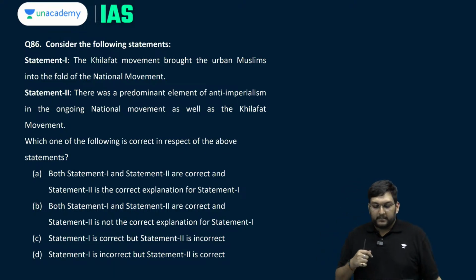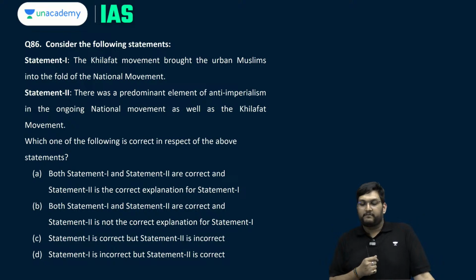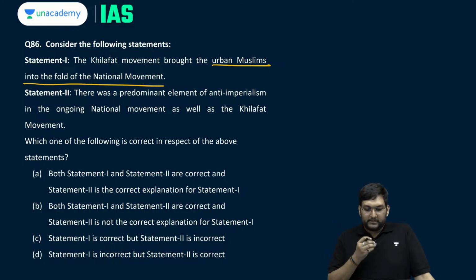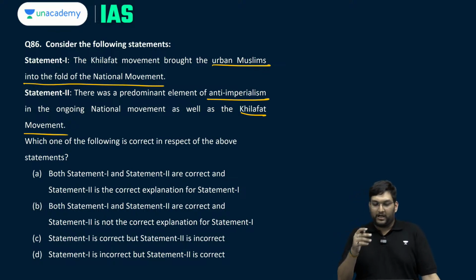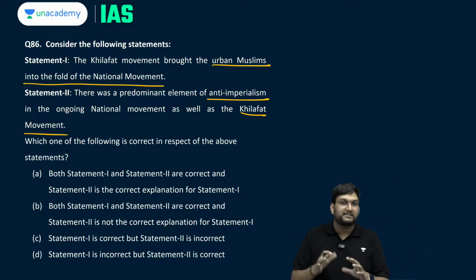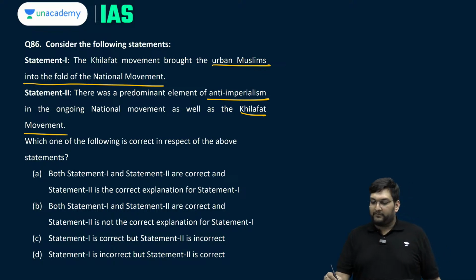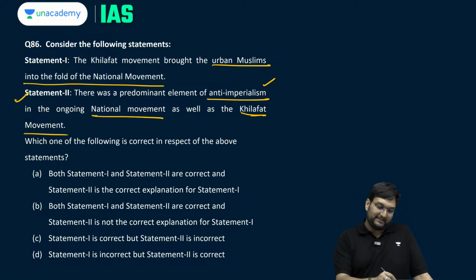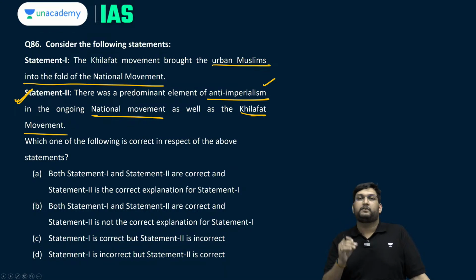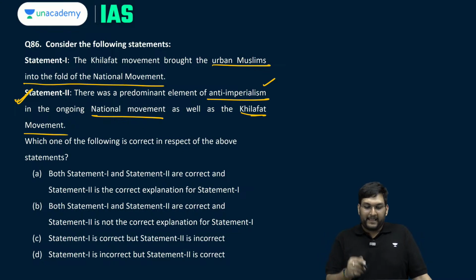explaining or not. Statement 1, the Khilafat movement brought the urban Muslims into the fold of the national movement. Statement 2, there was a predominant element of anti-imperialism in the ongoing national movement as well as the Khilafat movement itself. So it is asking you, are these two correct first, and is it explaining? There was a predominant element of anti-imperialism in the ongoing national movement and Khilafat, yes, because the new form of revolutionary emerged within the Muslims itself during the Khilafat. And the Khilafat movement brought urban Muslims into the fold of the national movement, yes.